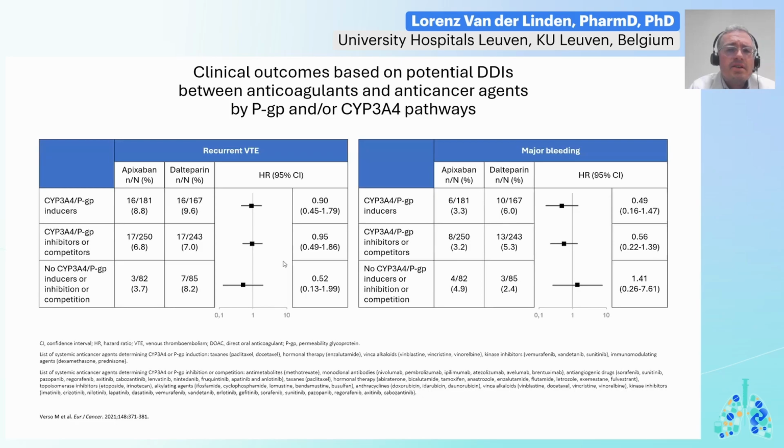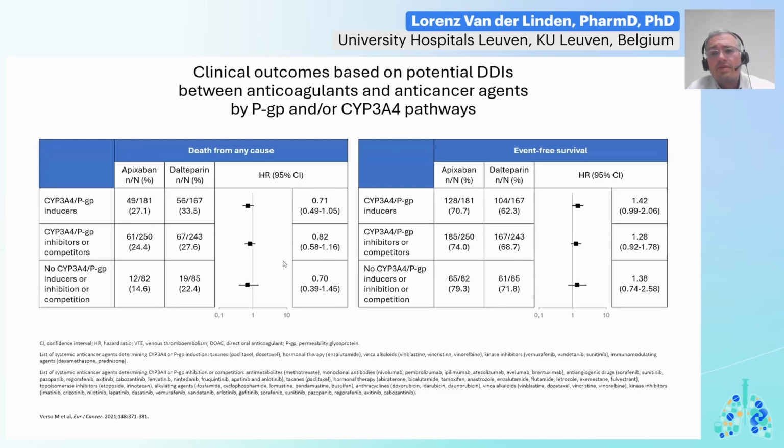And as you can see here, for recurrent VTE on the left, major bleeding on the right, there was no real impact associated with the use of these interacting agents. It's actually quite reassuring. And similar results were retrieved for death from any cause and event-free survival. Also reassuring. So in sum, there was no signal of any harm for any of these endpoints when taking CYP, P-gp inhibitors, or inducers together with apixaban in the setting of cancer-associated thrombosis.